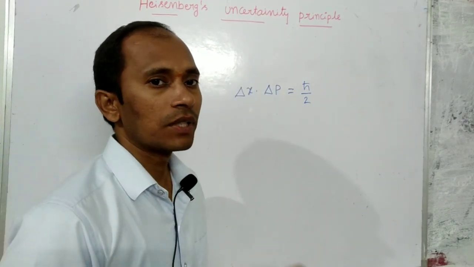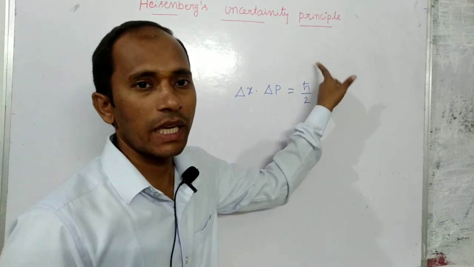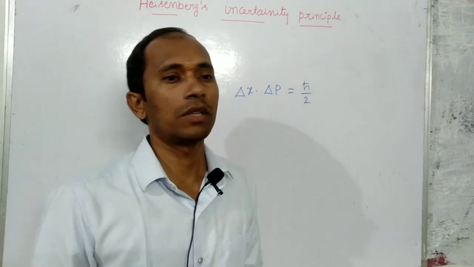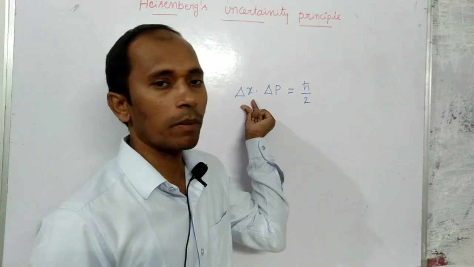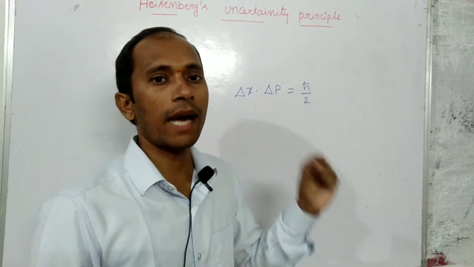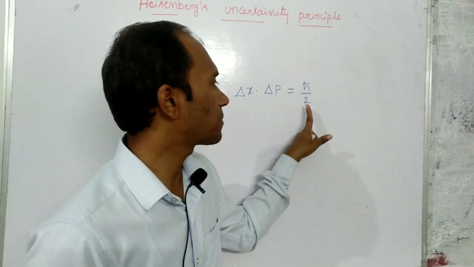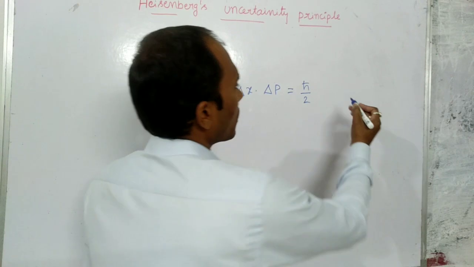What is it saying? This value cannot be 0, never ever 0. The product of change in momentum and change in position is never 0. It has to have some minimum value. That value is h cross by 2.